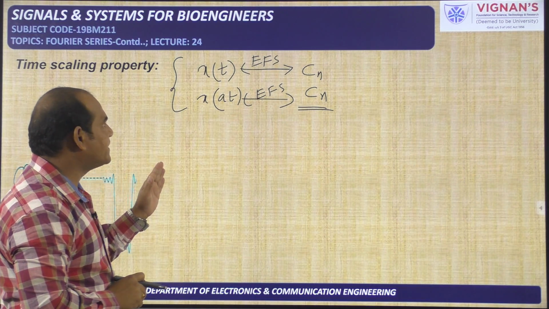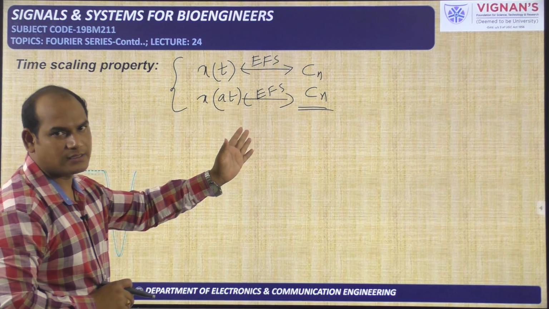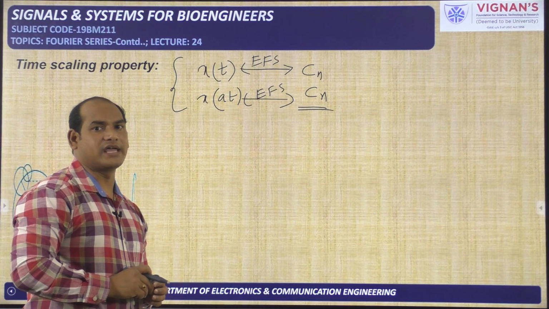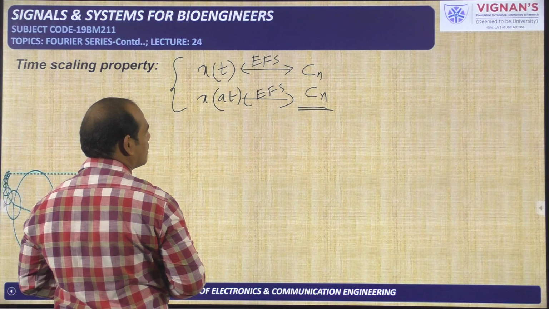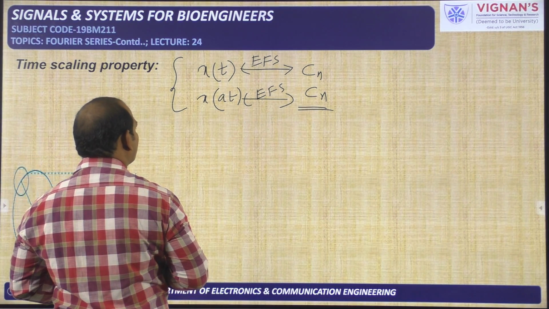X of t is a periodic signal having the exponential Fourier series coefficient Cm. X of at is also having the same coefficient. You need to remember this one, and now we are going to see the proof for this one. Before going to the proof directly, there is something you have to understand.